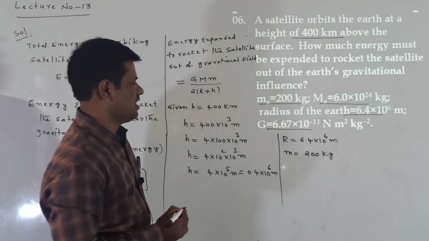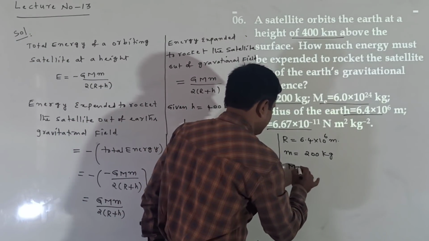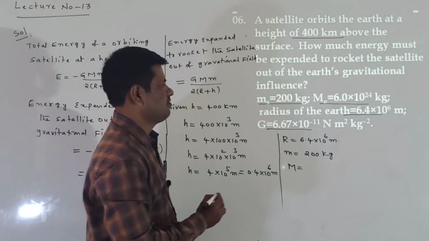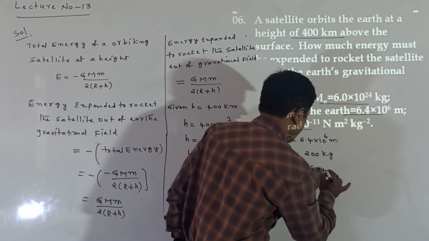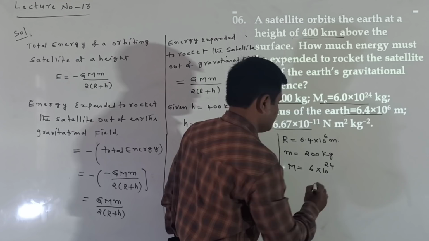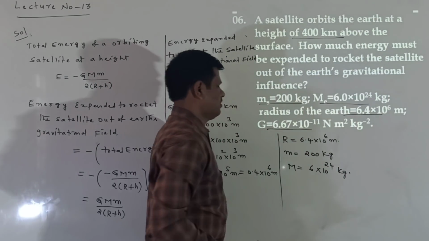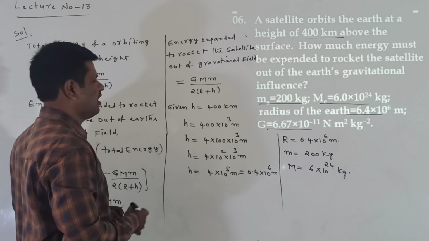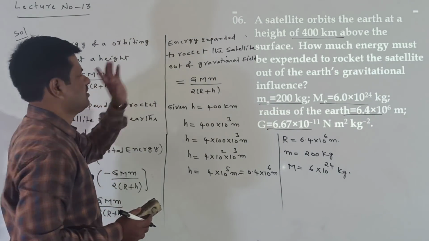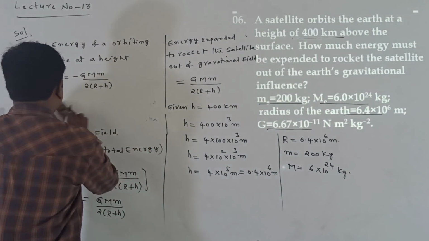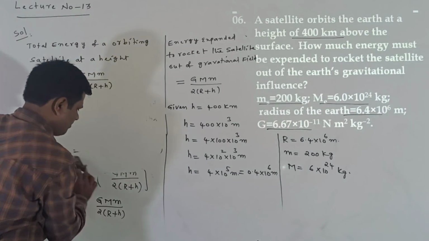Next, capital M, the mass of the Earth, is 6 into 10 power 24 kg. These all are given values. Now I want to substitute all these values in this formula, so I am writing that once again here.